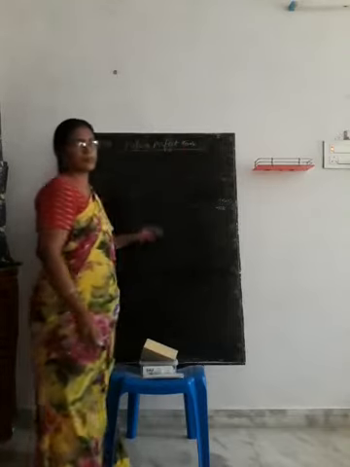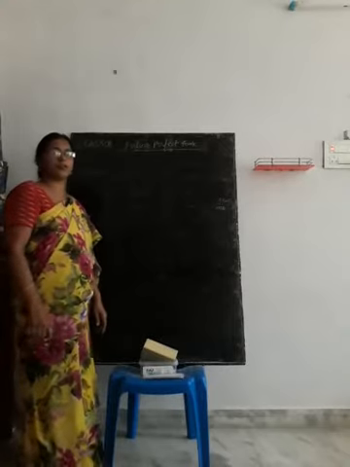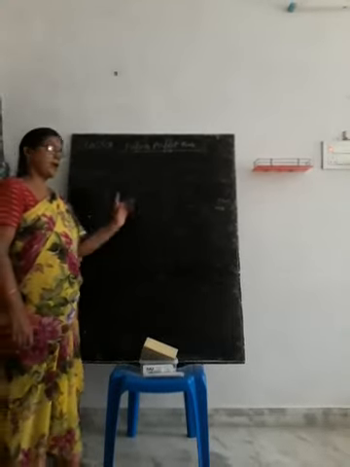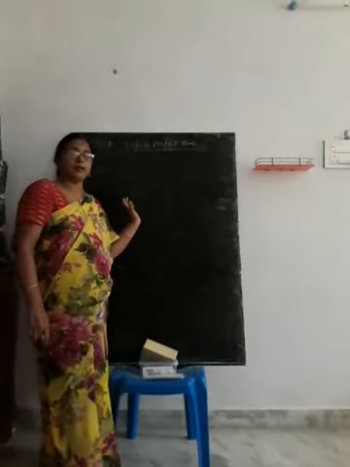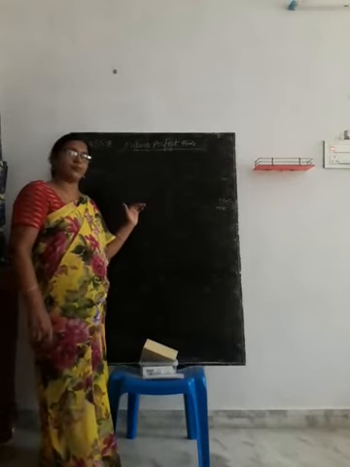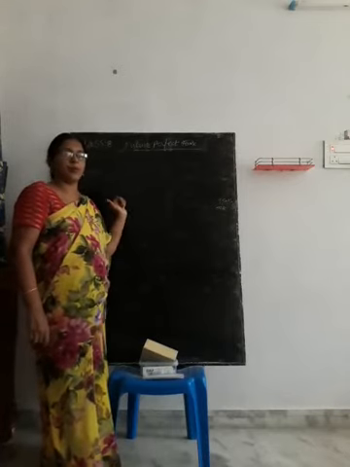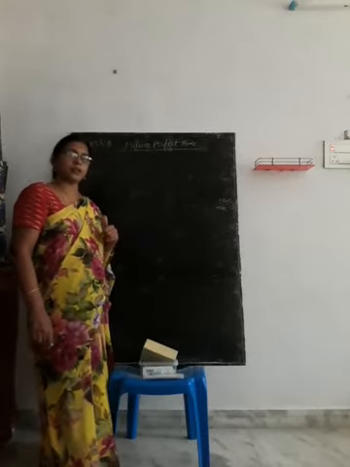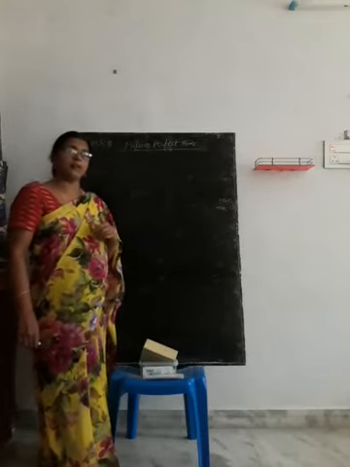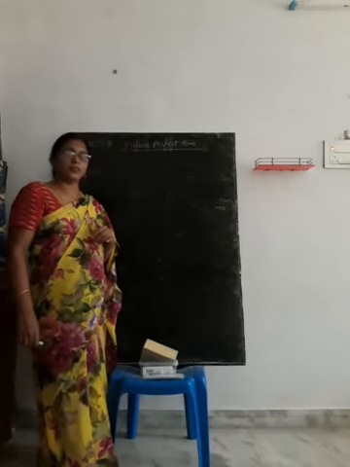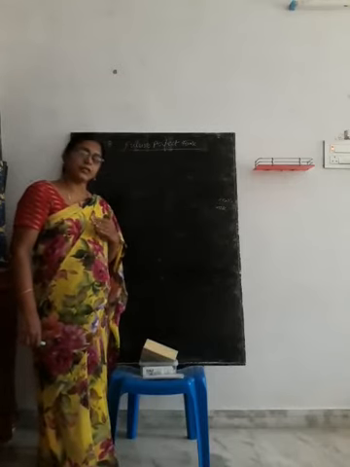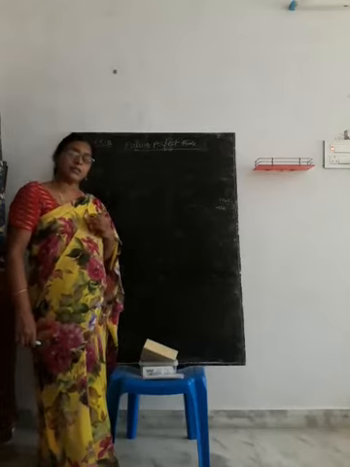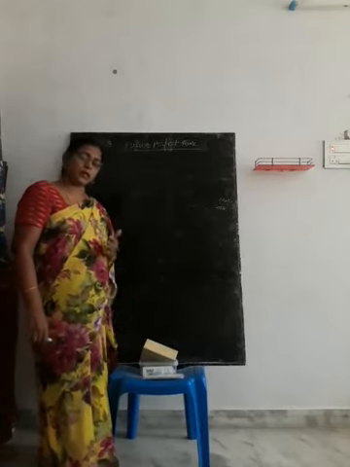Future perfect tense is used to indicate an action is completed in the future by a particular time. What is the definition of present perfect? Present perfect tense is used to indicate an action is just completed.